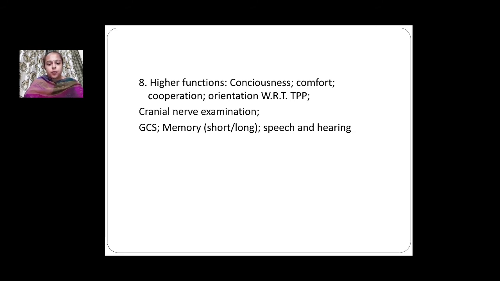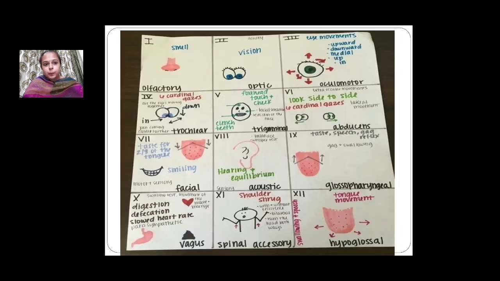Likewise, for example, if the patient has suffered from a road traffic accident, there are chances that his long term memory will be intact, but maybe he is forgetting his short term memory, so we have to note. Speech and hearing defects are also noted, they are very important. Next, in higher functions, we also have to note the cranial nerve examination and Glasgow Coma scale.